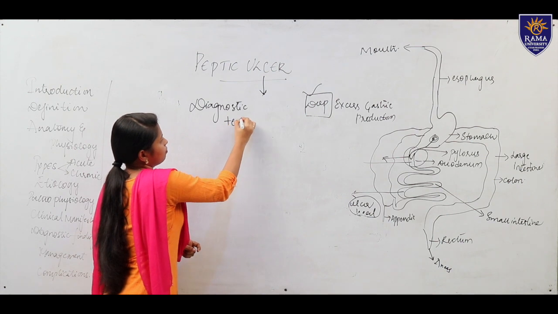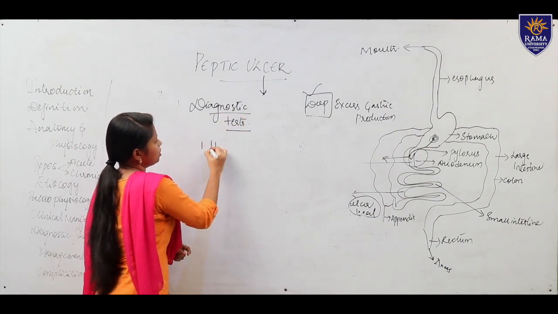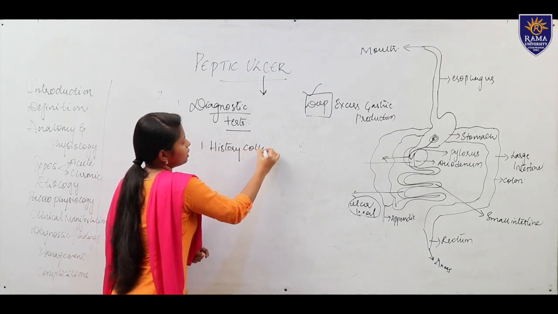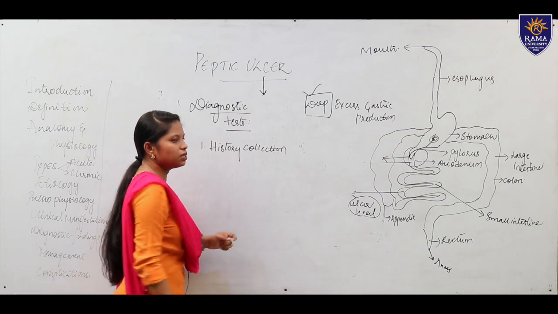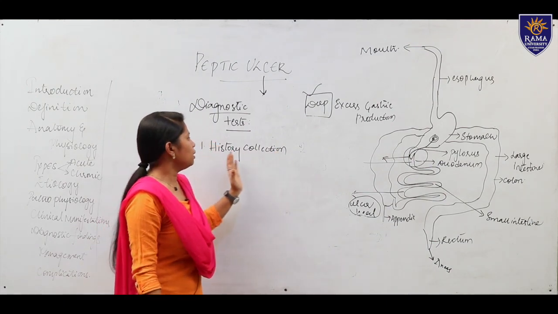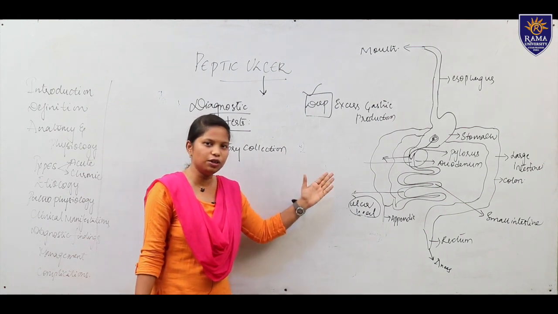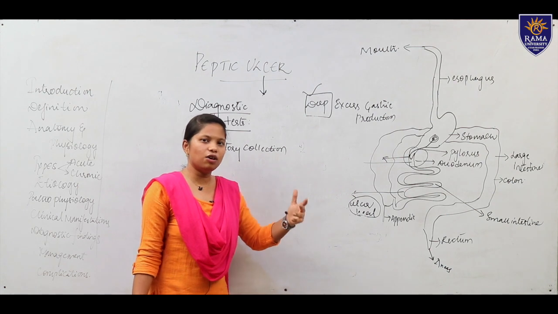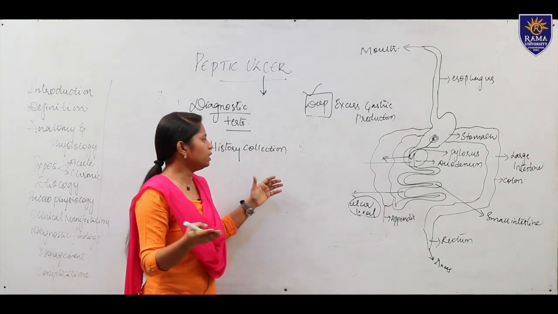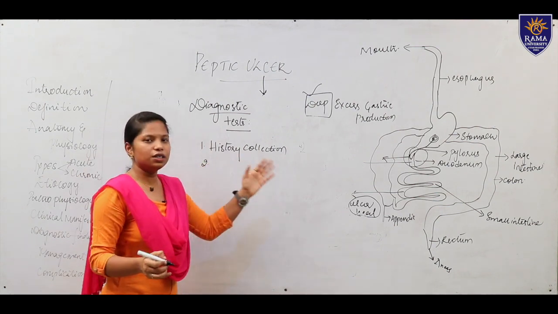Diagnostic tests. So first one is history collection. Previously we'll ask whether the patient is using any H2 proton inhibitors or any drugs, or taking spicy foods, or increasing intake of anything that raises gastric juices, like cocaine or some other drugs. You will be observing this in a history collection.